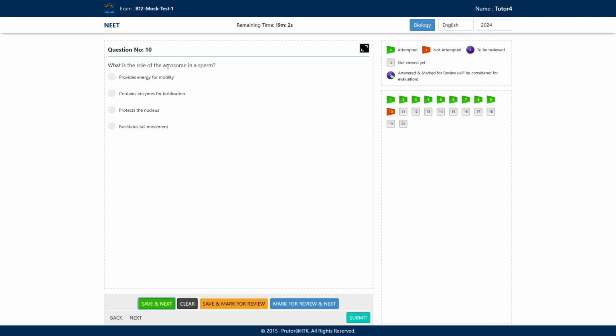Option number B contains enzyme for fertilization. Option number C protects the nucleus, and option number D facilitates the tail movement. So what will be the correct answer here? The correct answer here will be contains enzyme for fertilization.